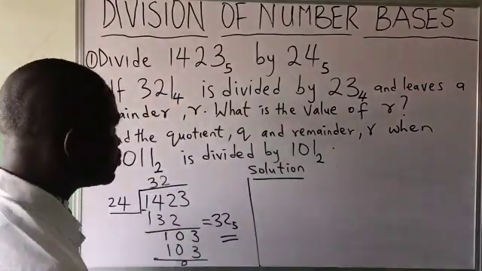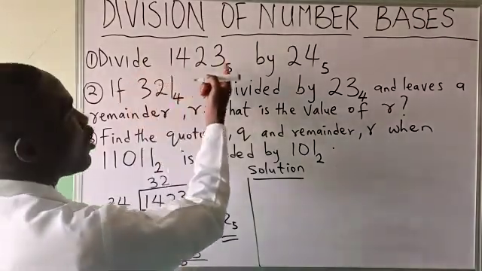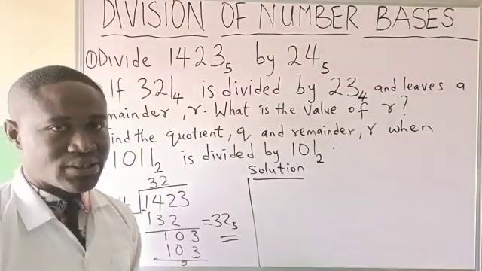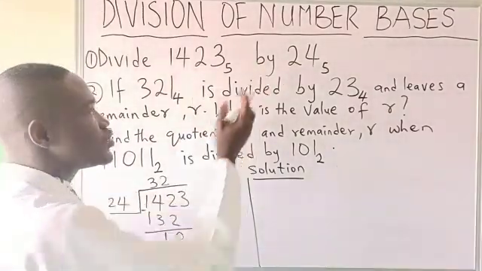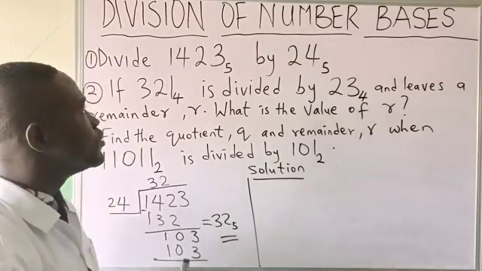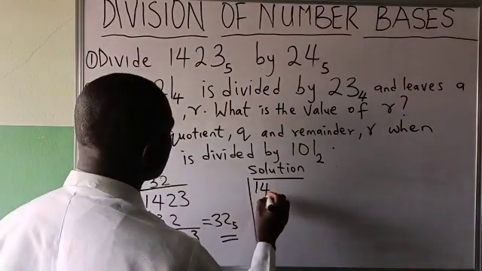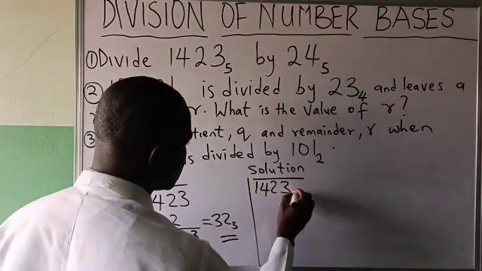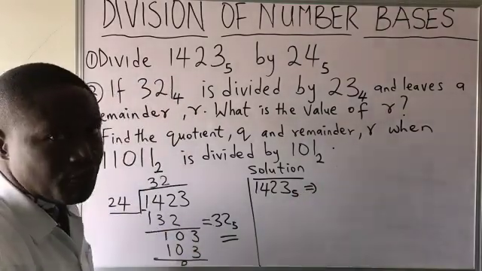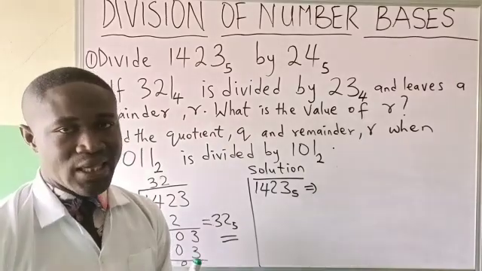Now in method 2, the rule is that you have to convert all this to base 10. That is the standard base. You have to convert it to base 10 so that you can handle the figures comfortably well. Now, how do you convert it? Look at it. 1, 4, 2, 3 in base 5 to base 10. In one of my videos in the channel, you will see the shortcut I gave on that.